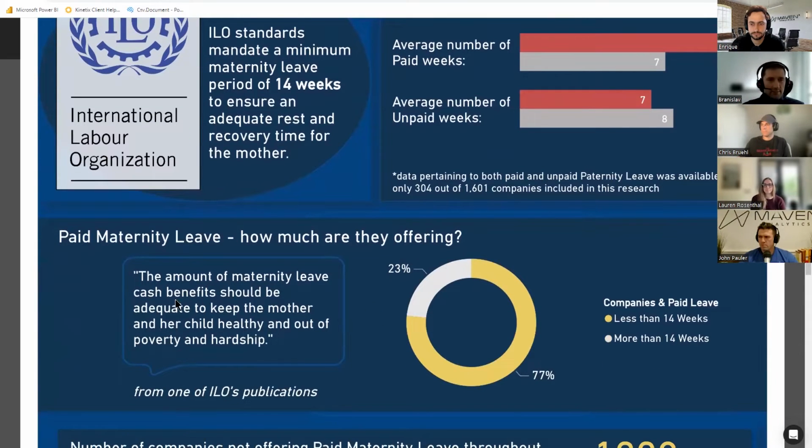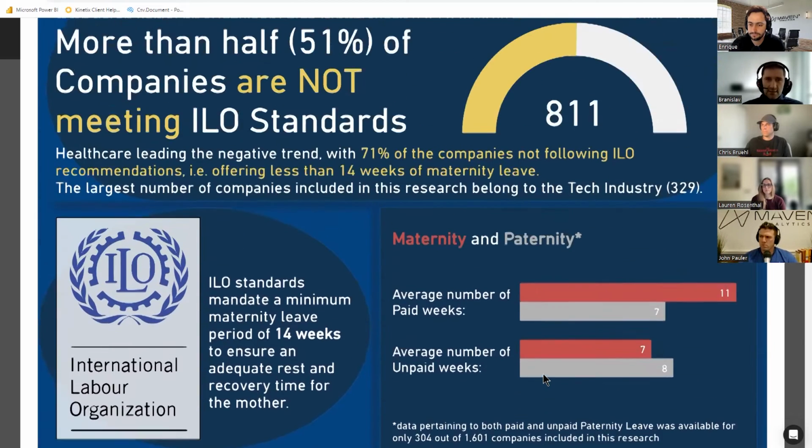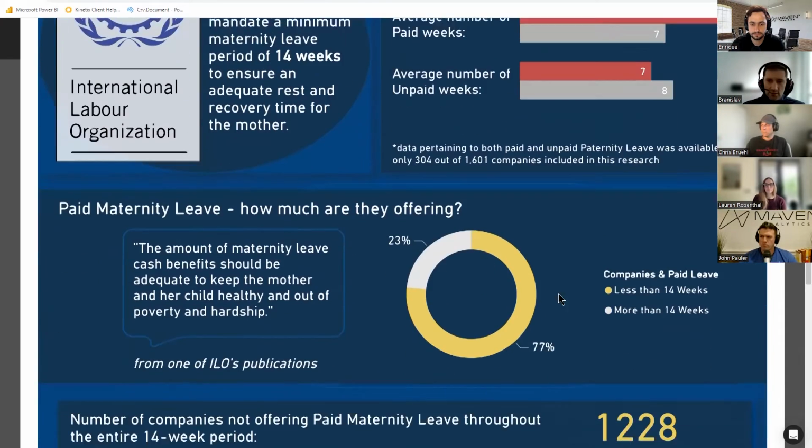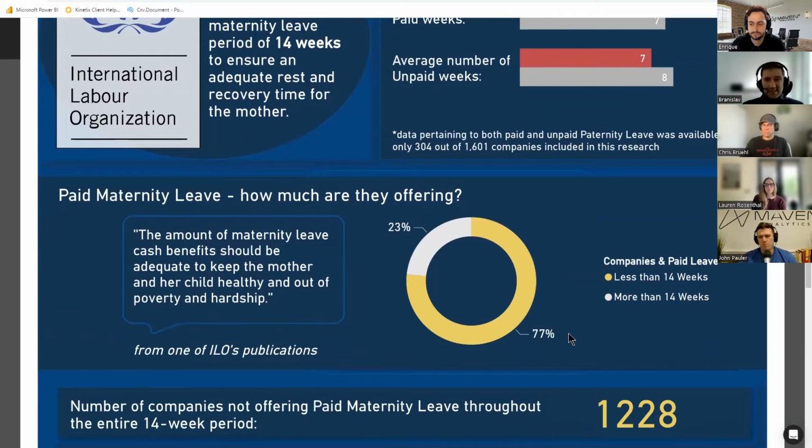Again, below, we have this ILO publication quote, which says the amount of maternity leave cash benefits should be adequate to keep the mother and her child healthy. And then on the right-hand side, we see that 77% of companies aren't meeting this standard. If you take a closer look, the 77% is actually a little bit higher than the 71% we see in the subtitle. But the 71% is the total combined leave for the mothers, whereas this is only paid leave, meaning that the situation there is even worse.